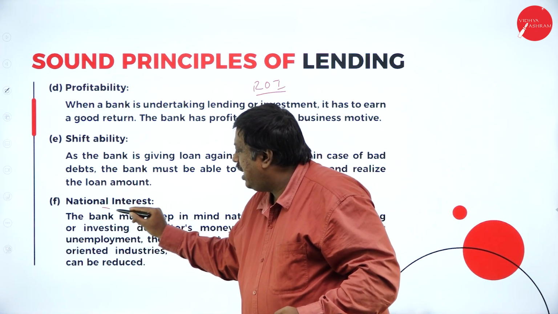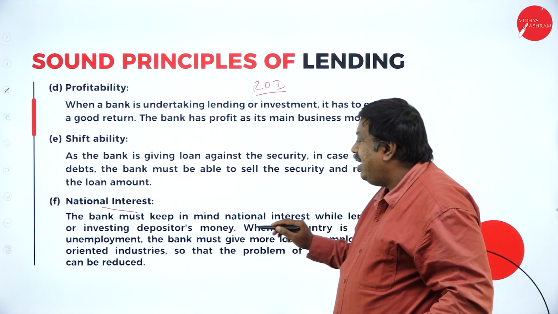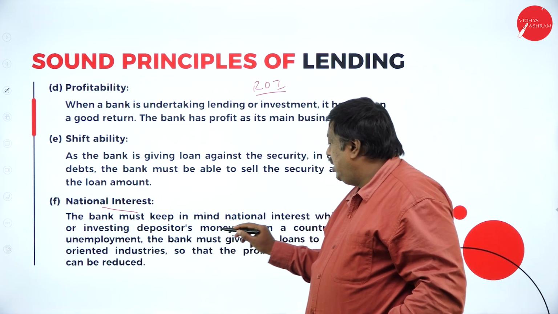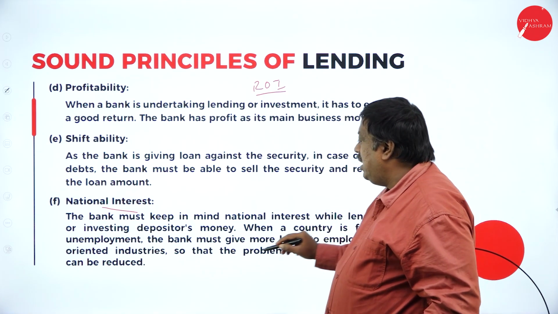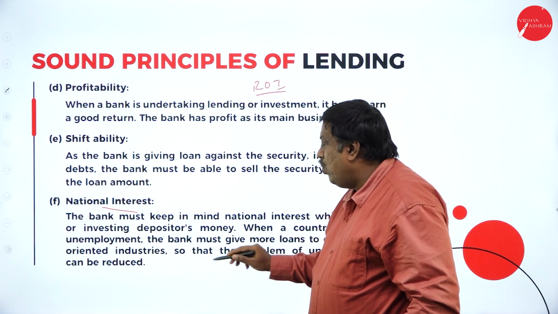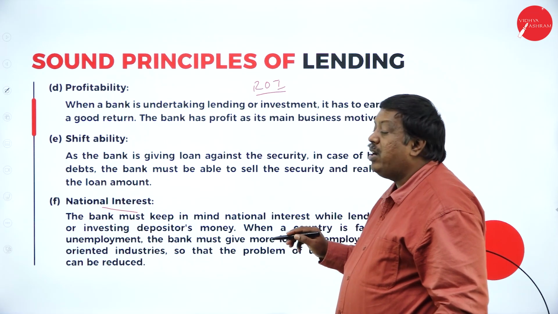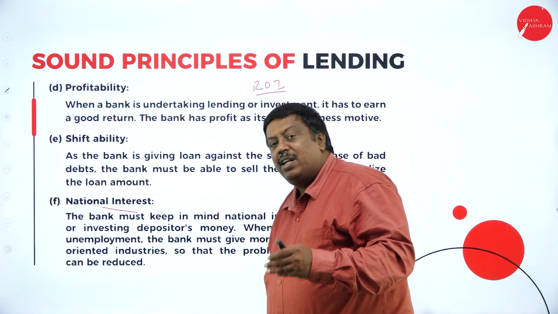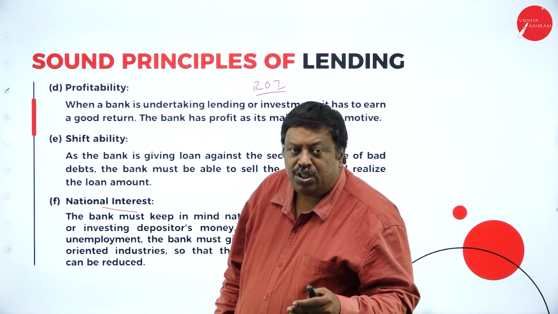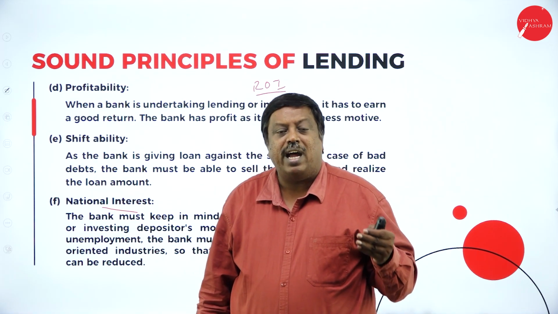Next, we have national interest. The bank must keep in mind the national interest while lending or investing depositors' money. When a country is facing unemployment, the bank must give more loans to employment-oriented industries, so that the problem of unemployment can be reduced. They're saying that whenever the nation is facing certain unemployment issues, at that time